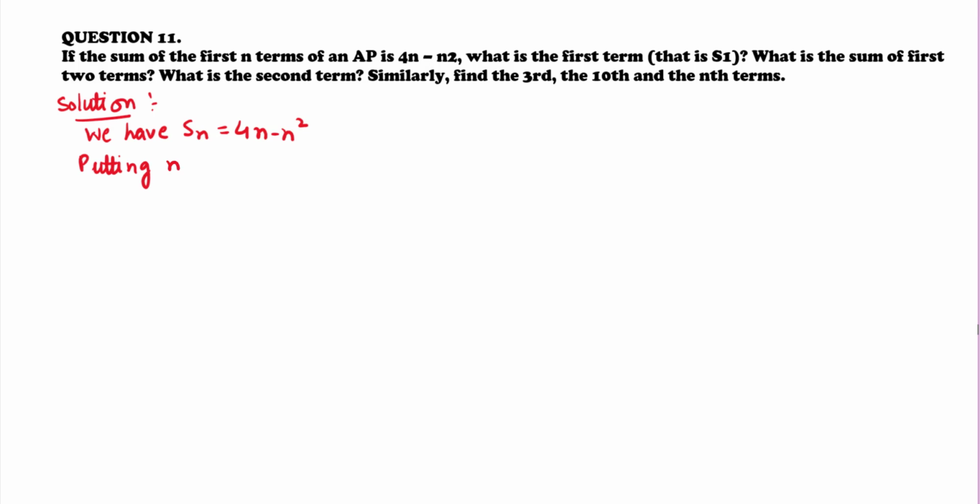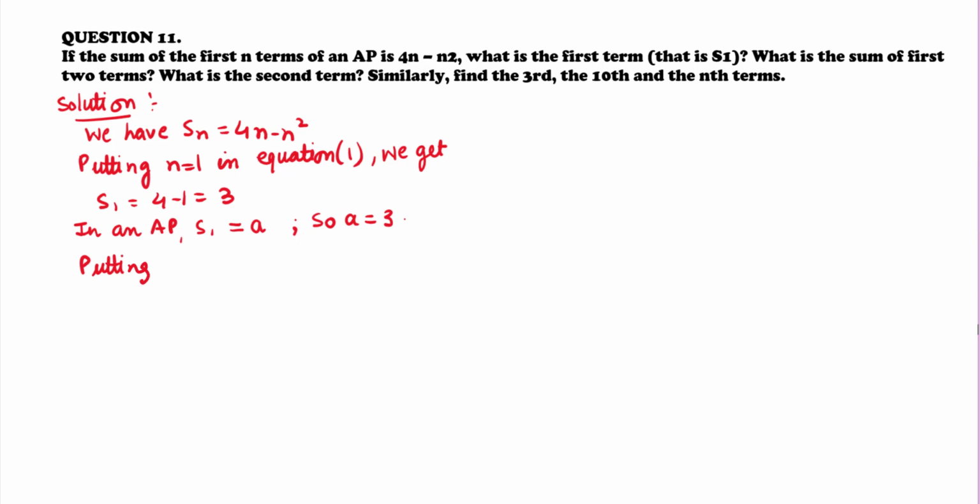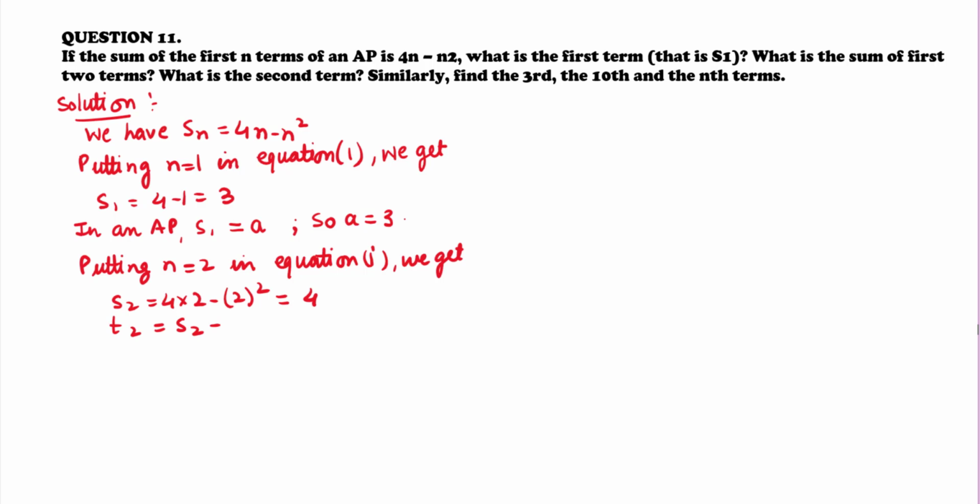Putting n is equal to 1 in equation 1. Let us say this is equation 1, 4n minus n square. So we get S1 is equal to 4 minus 1, that is equal to 3. In an AP, S1 is A. So A is 3. So putting n is equal to 2 in equation 1, we get S2 is equal to 4 into 2 minus 2 square, that is equal to 4. A2 is equal to S2 minus S1, that is equal to 4 minus 3, that is equal to 1.